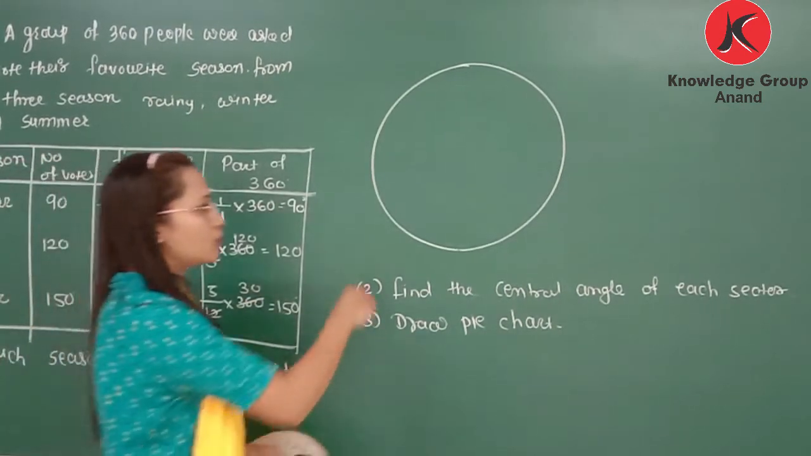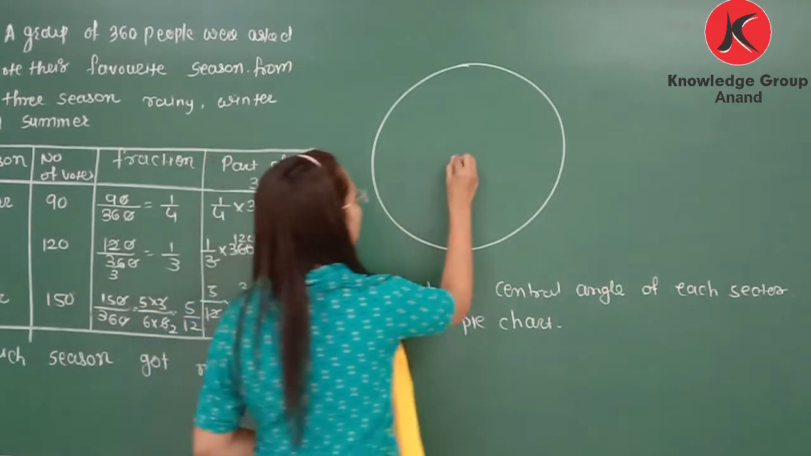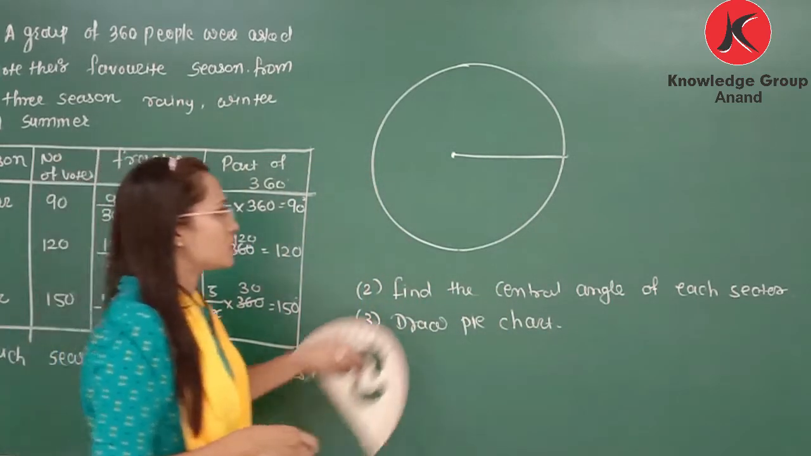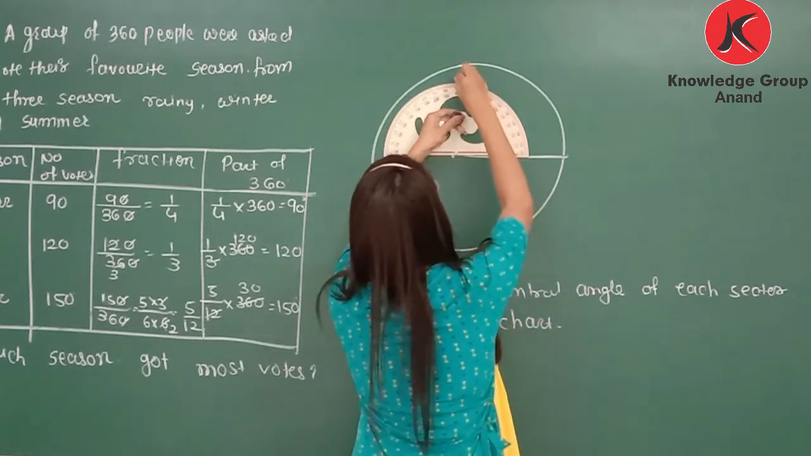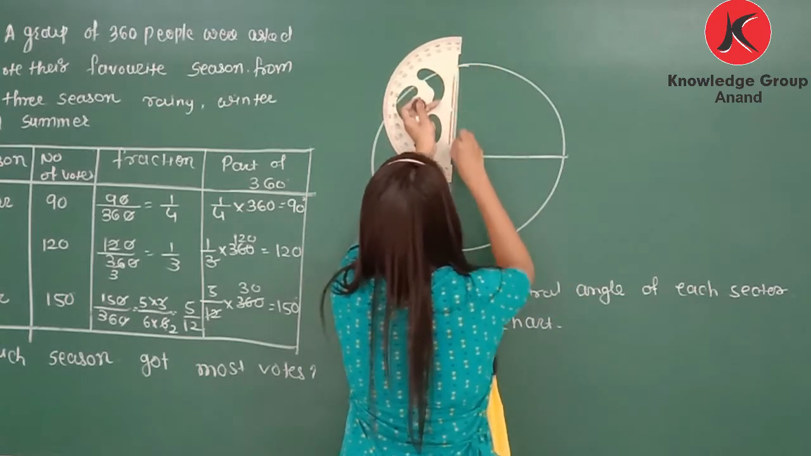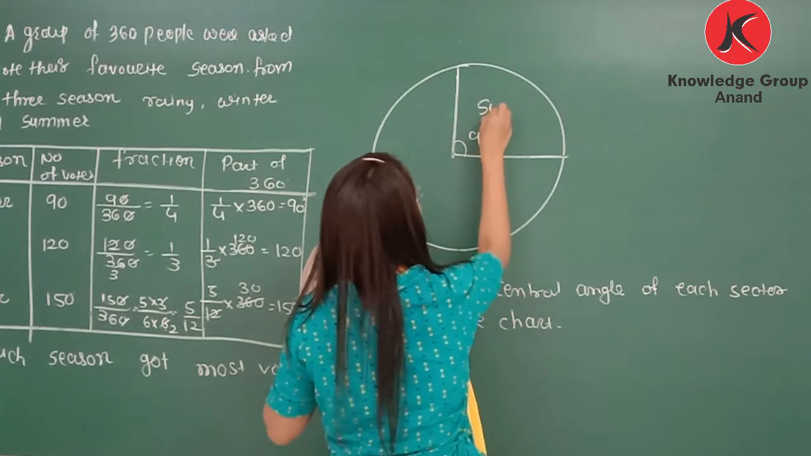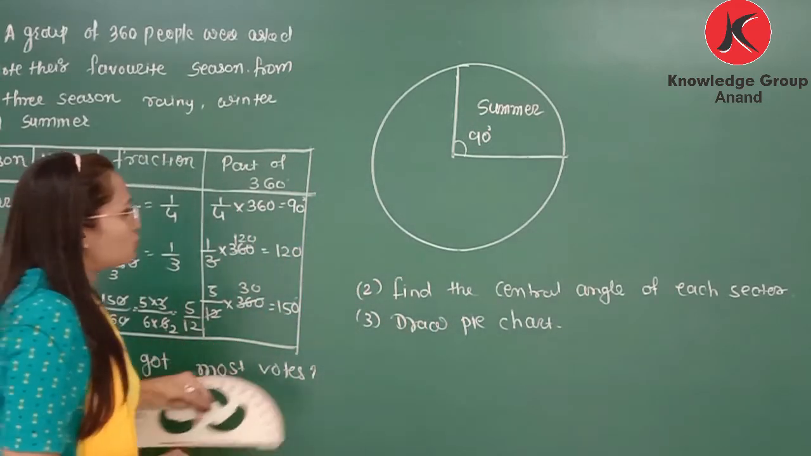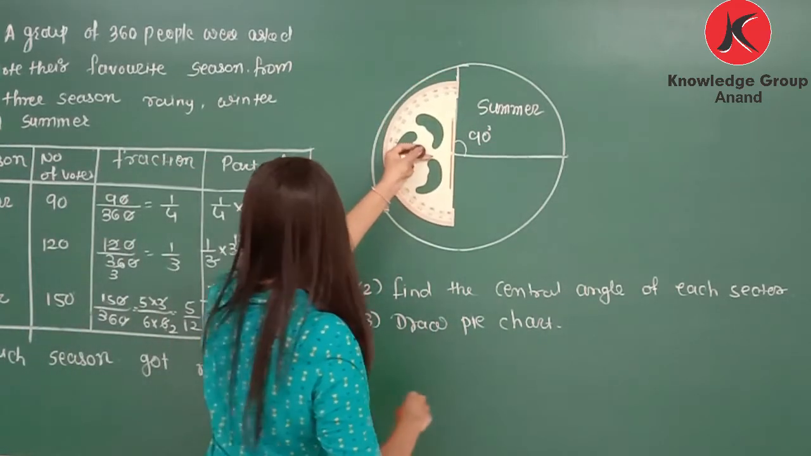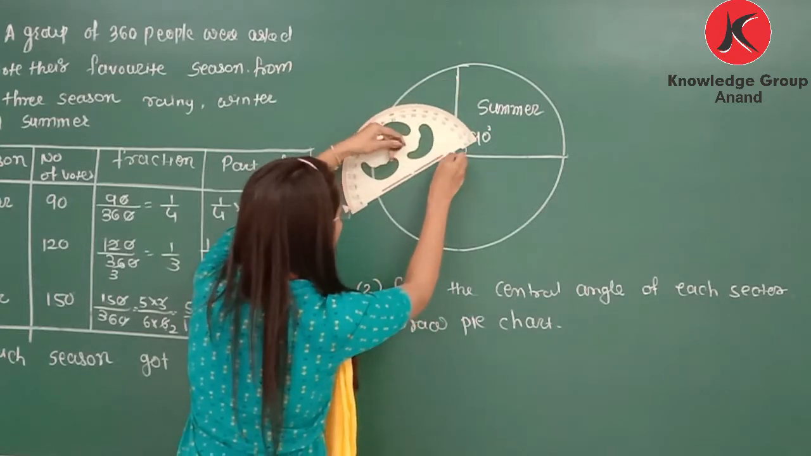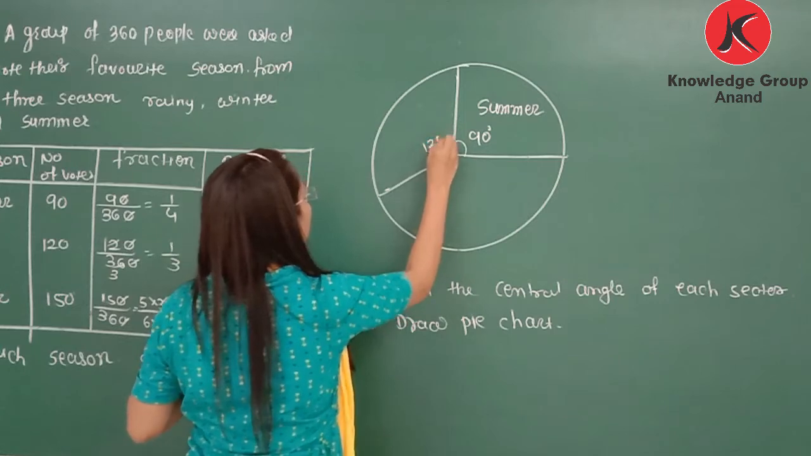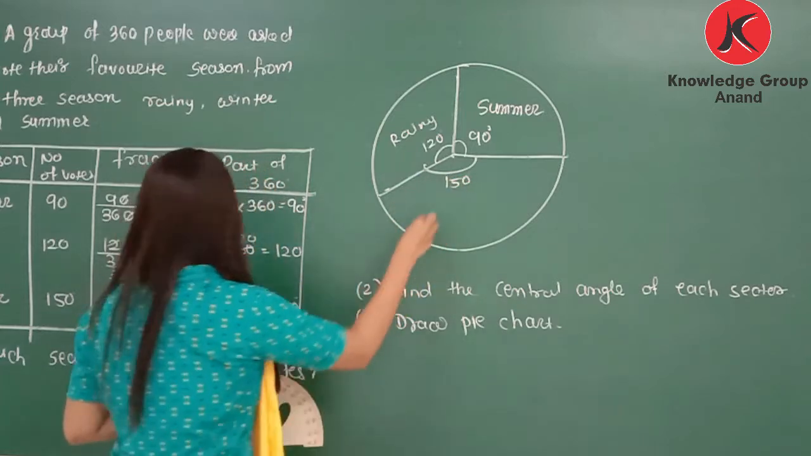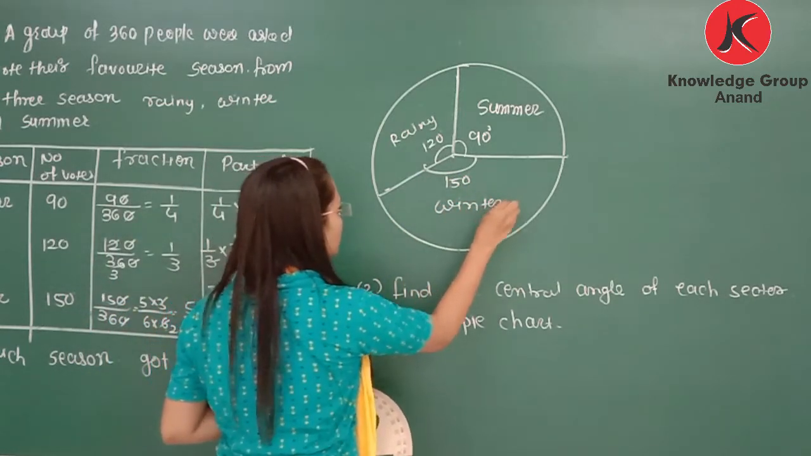So let's draw the pie chart. Here we need to draw a circle with a convenient radius. Now from the center draw a line. So first, 90 degree represents summer. So from this line make a 90 degree angle, that is the summer season. Okay. Next, 120 degree is for rainy. So this is our 120. And the remaining 150, this is 150, is for winter season. So this is the pie chart.